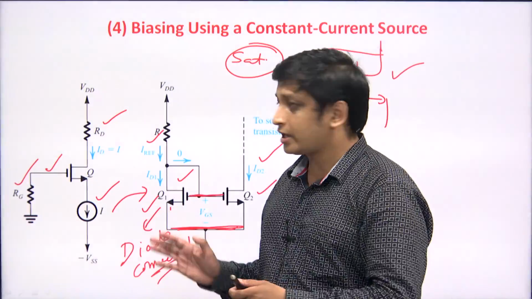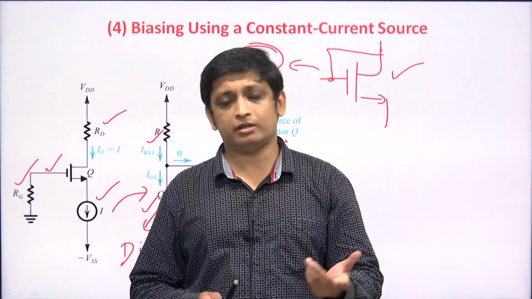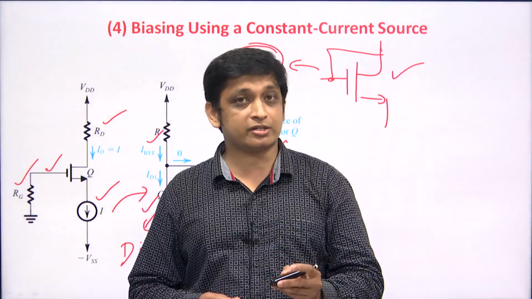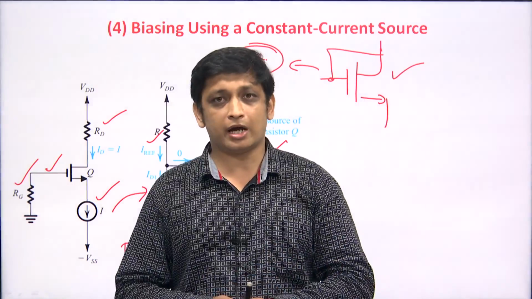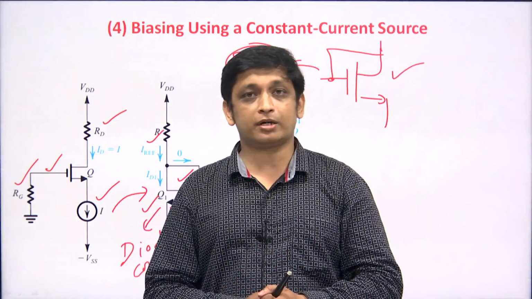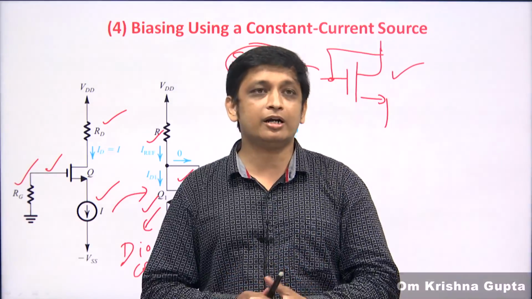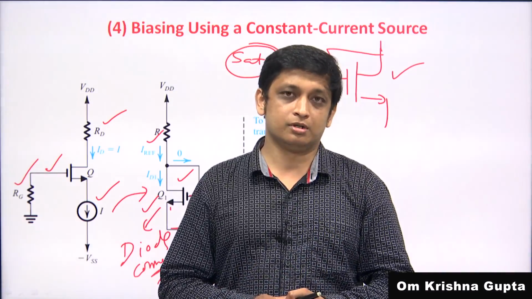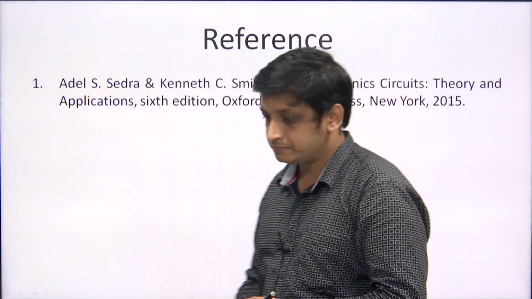Out of these 4 techniques, in one technique we have connected the resistor at the source terminal, which provides negative feedback, and another technique which is very popular is biasing using constant current source, which utilizes the current mirror as a current source. This is the reference. Thank you.